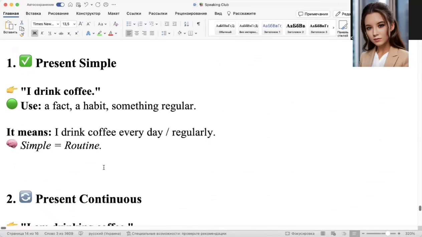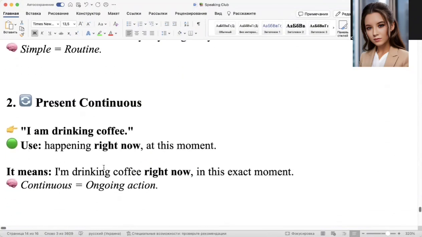It means I drink coffee every day and regularly. Simple routine. So you wake up at 7 a.m. and before you start work, you always drink a coffee. So it's a fact about you and it's a regular action. So this is present simple.